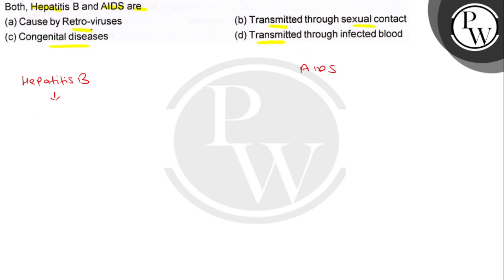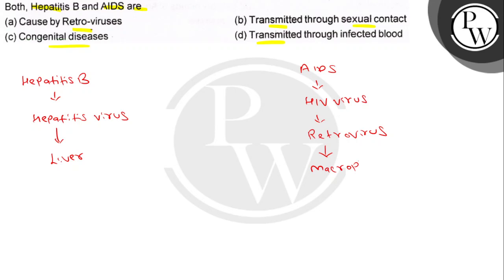Hepatitis B is caused by your hepatitis virus, whereas AIDS is caused by your HIV virus. Now, the HIV virus belongs to your retroviruses. In hepatitis B, your liver is infected, whereas HIV will infect first your macrophage cell, where it will replicate and form a larger number of cells, and then it will infect your T helper cells, due to which the T helper cells are reduced, and the condition is called immunodeficiency.